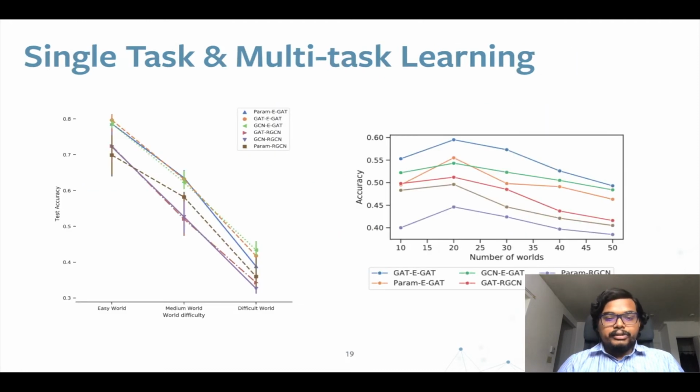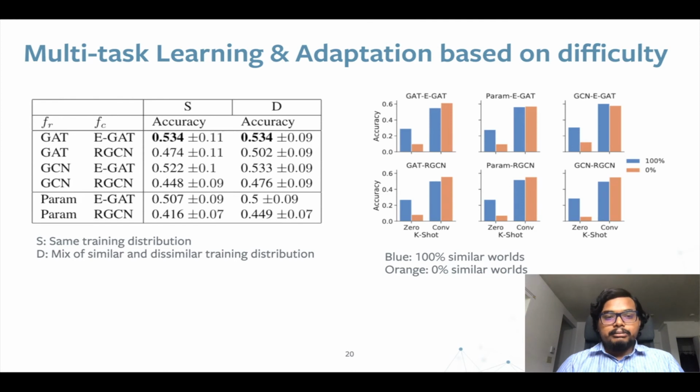Now we present a few results. In the case of single task learning, we find that our set of worlds can be easily segregated based on difficulty, and that is based on the accuracy of each test task. In the case of multitask learning, we find that if we increase the number of worlds, the accuracy decreases because of model capacity saturation. We also did multitask learning and adaptation based on difficulty, where we find that training on a diverse and difficult set of worlds gives you better scores in terms of adaptation.